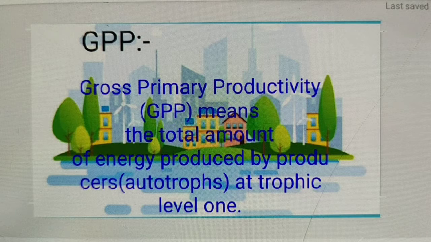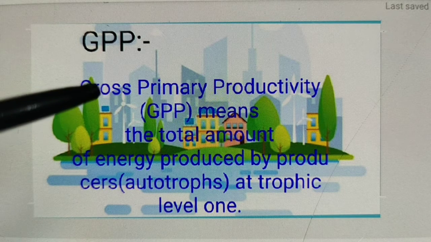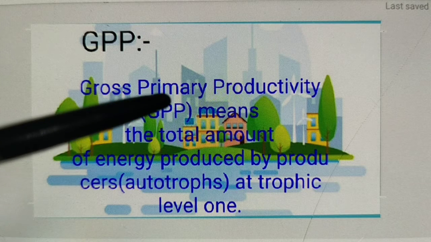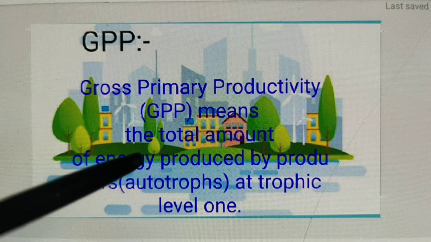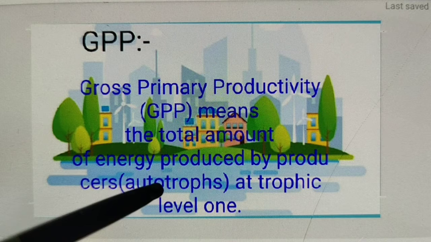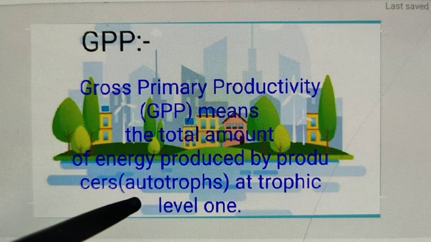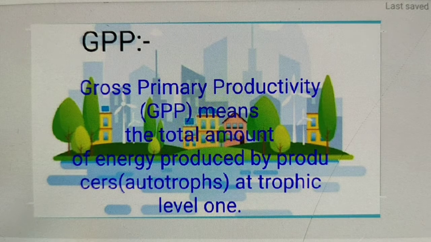So next, come to the topic GPP, gross primary productivity. Now, what do we mean by gross primary productivity? Gross primary productivity means total photosynthesis, that is the total amount of organic food formed by the producer per unit area and per unit time. Okay. So here I have written that the total amount of energy produced by producers, meaning autotrophs at trophic level 1.